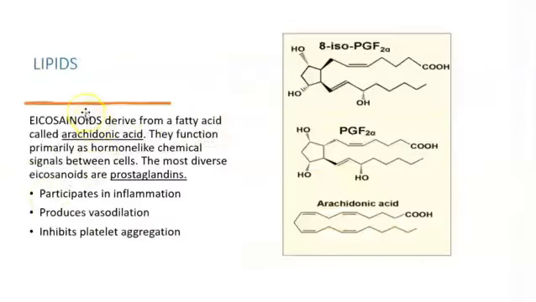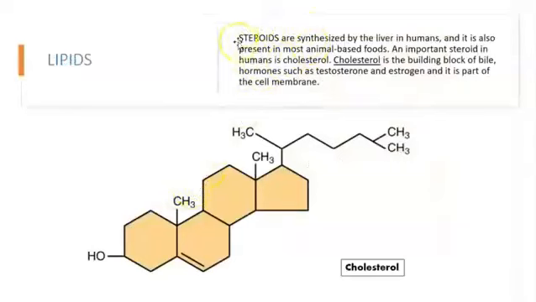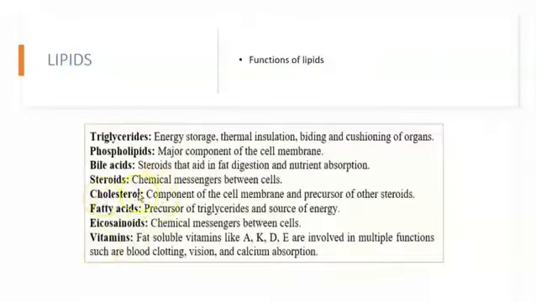Keep scrolling down. We have in here eicosanoids, which come from a fatty acid called arachidonic acid, as you can see right here. It's very important because from there you're going to get prostaglandins, which are a very important substance in our body. Steroid. We have in here steroid. The most important one is cholesterol. What's the characteristic of cholesterol? That is going to have rings. Cholesterol is very important in our body because from cholesterol you're going to get hormones, for example, testosterone and estrogens. Okay? And from triglycerides you can get functions such as energy storage, as you can see right here.